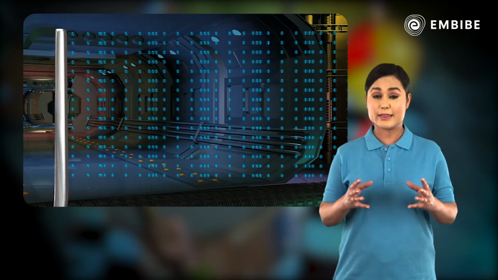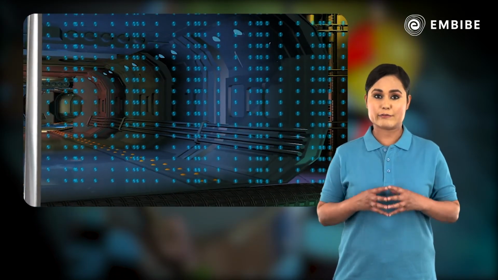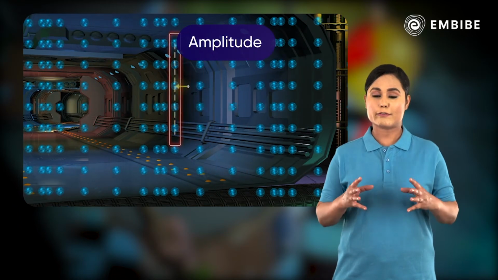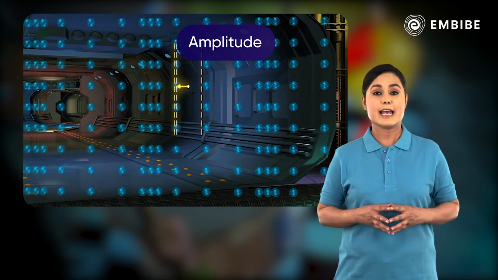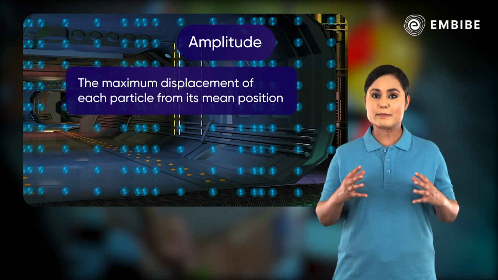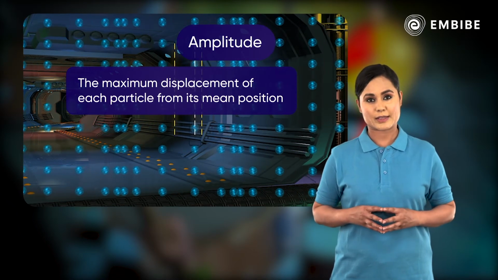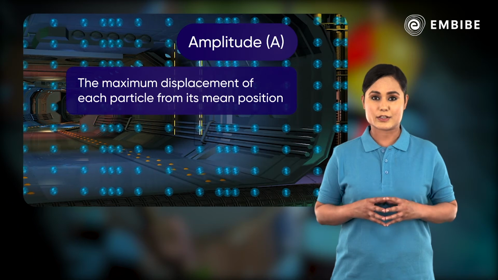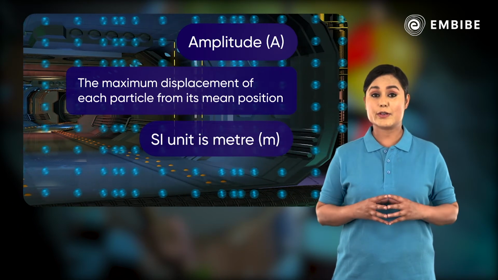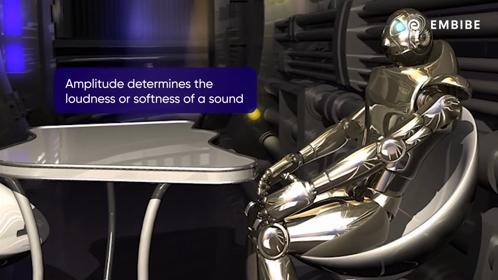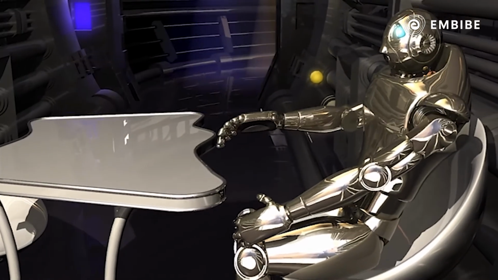We will now learn about amplitude. The maximum disturbance in the medium on either side of the mean position gives us the value of the amplitude of the wave. It is defined as the magnitude of maximum displacement of each particle from its mean position. It is represented by the letter A. Its SI unit is meter. Amplitude determines the loudness or softness of a sound.